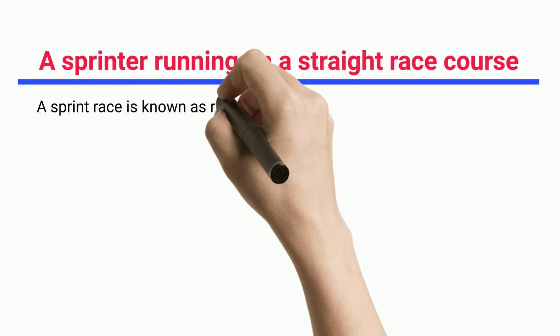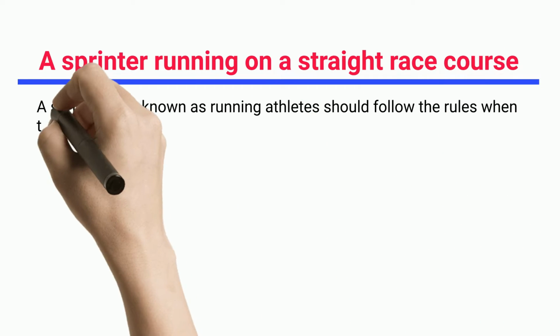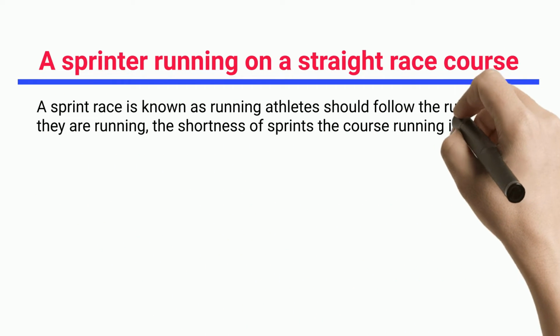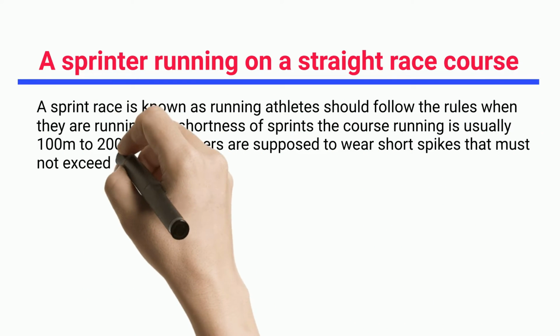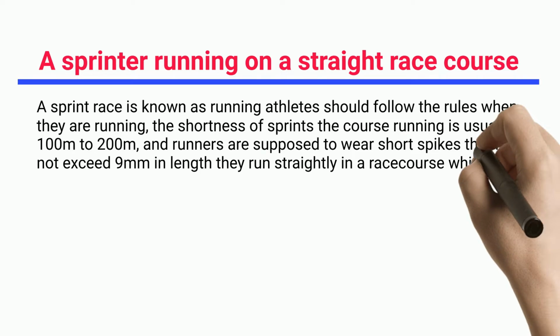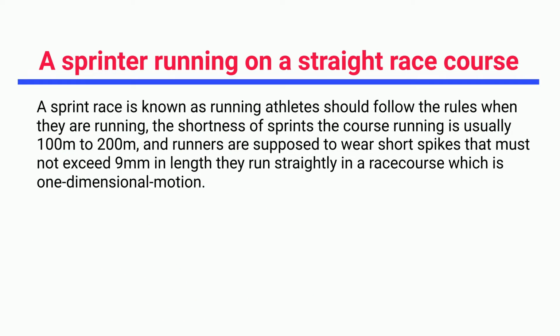A sprinter running on a straight race course. A sprint race is known as running. Athletes should follow the rules when they are running. The sprint course is usually 100 m to 200 m, and runners are supposed to wear short spikes that must not exceed 9 mm in length. They run straight on a race course, which is one-dimensional motion.